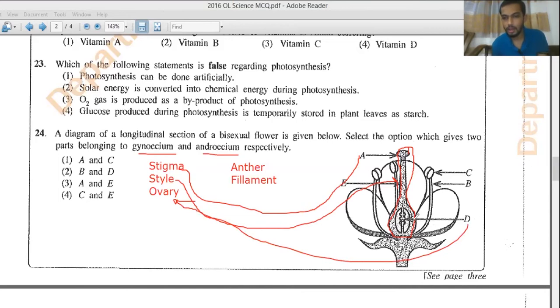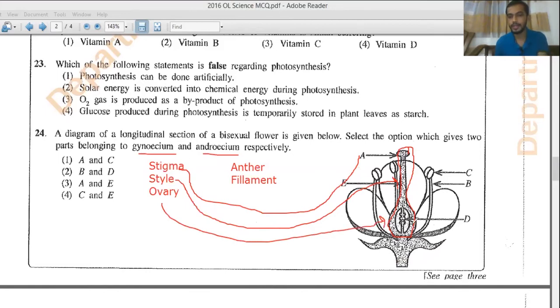D is mainly pointed out into ovules, or ovules are present within the ovary. So you can label it like this: ovary here, D is ovules. If you take C, C will be the anther, and the filament will be part B.